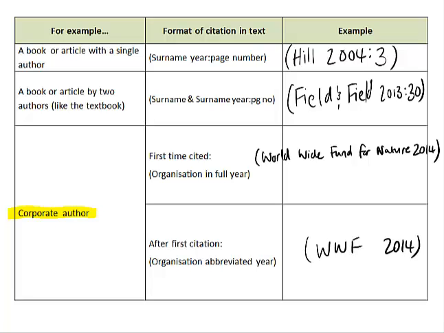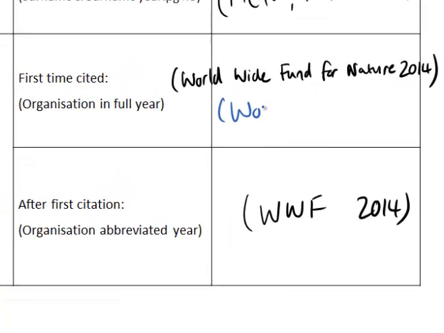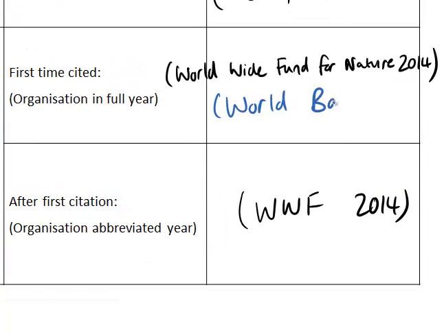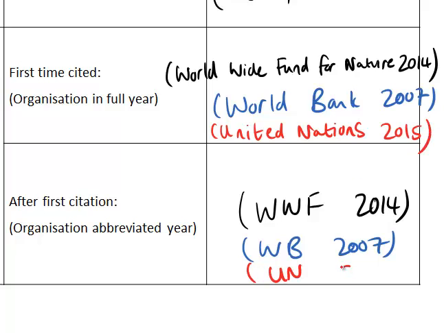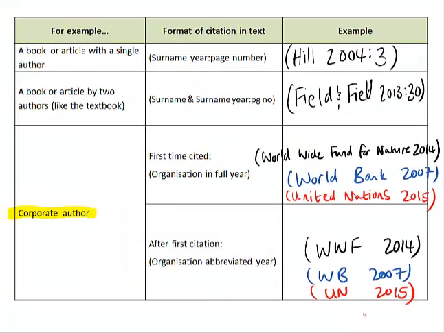Or for example, another source, maybe you use the World Bank and a report of 2007. Every other time you can just write World Bank 2007. Or for instance, you use United Nations. First time you write it out, let's say 2015, and then every other time you just use the abbreviation, just to save some space and time. So this is how it looks in the text. We call it intertext referencing.